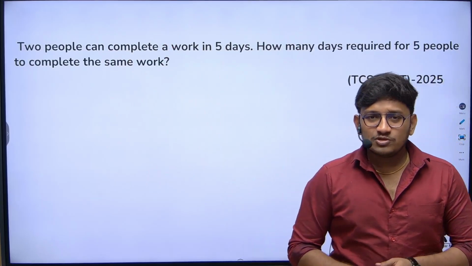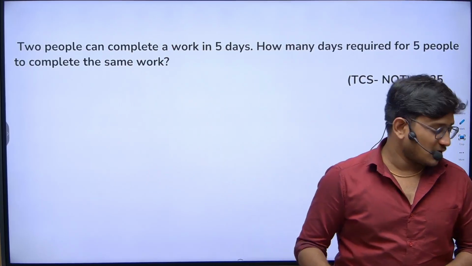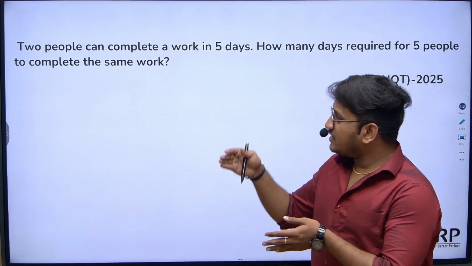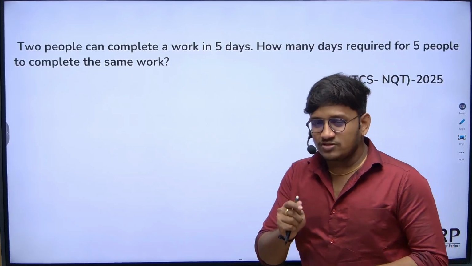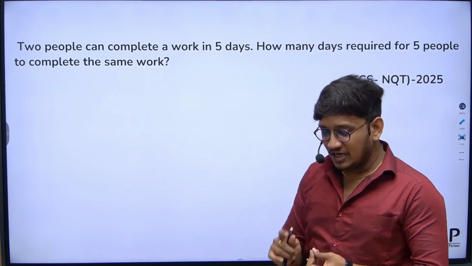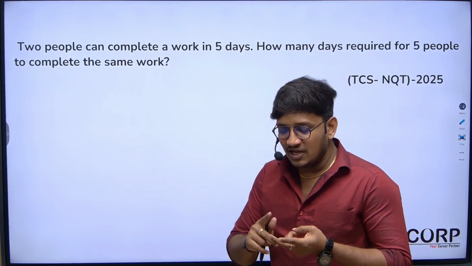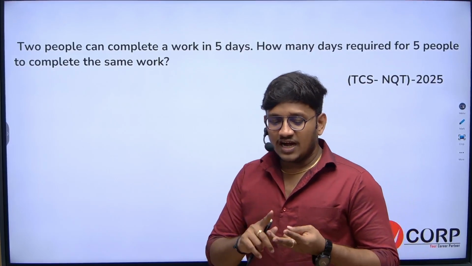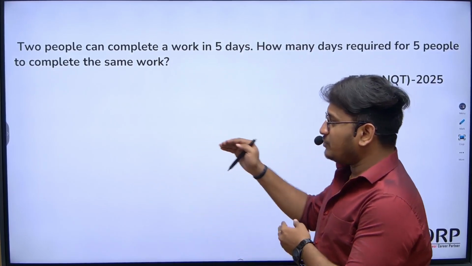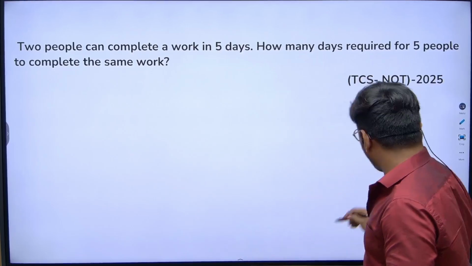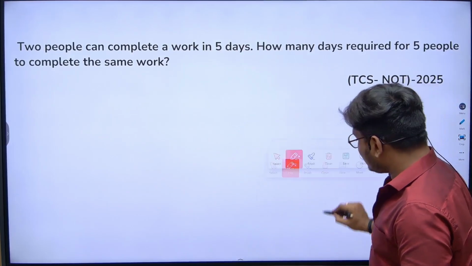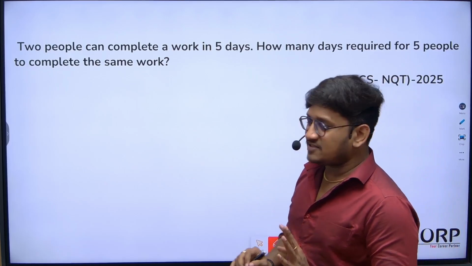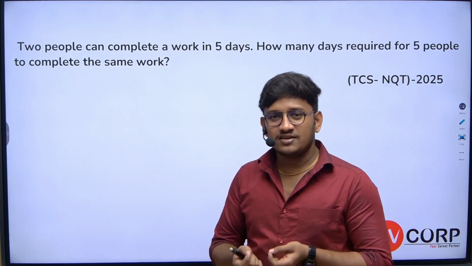Okay, next question given from time and work. Again on the same concept of time and work, we have made a video. We discussed 3 categories of questions from time and work: working on different efficiencies, working on same efficiencies, and pipes and cisterns. This belongs to working on equal efficiencies. If you have watched that video, solving this question will just take 10 seconds. It is the easiest question asked in the foundation round.